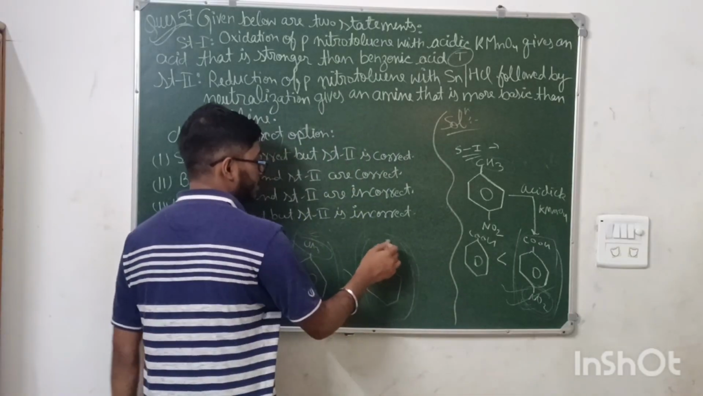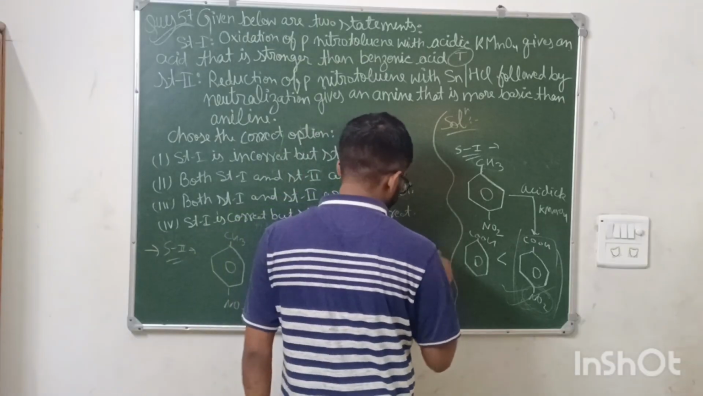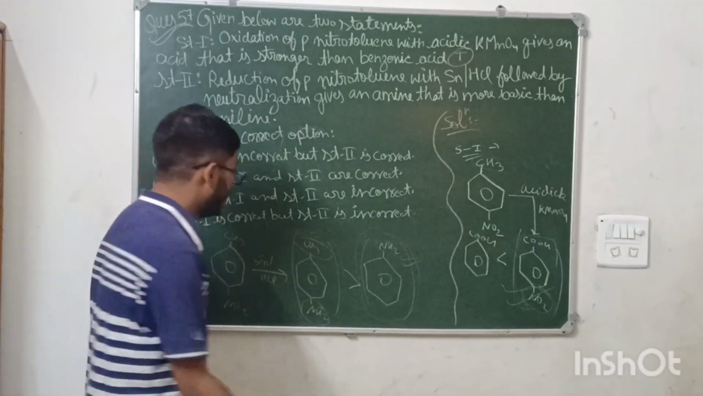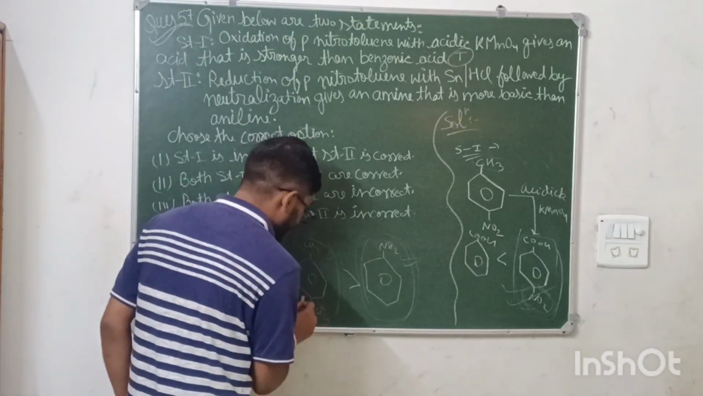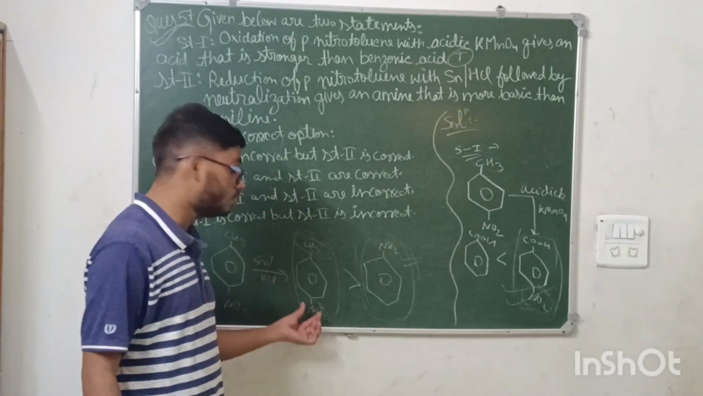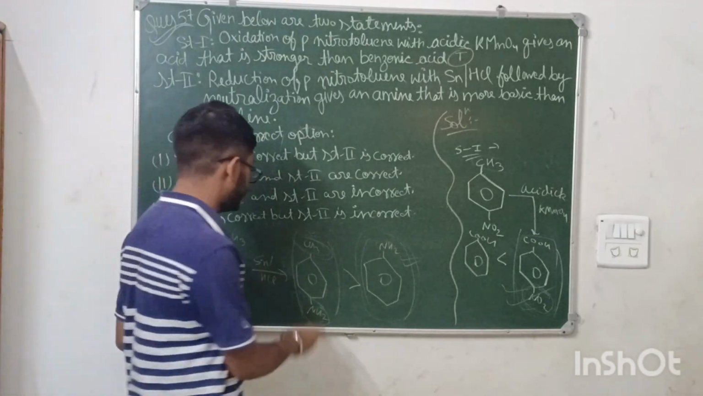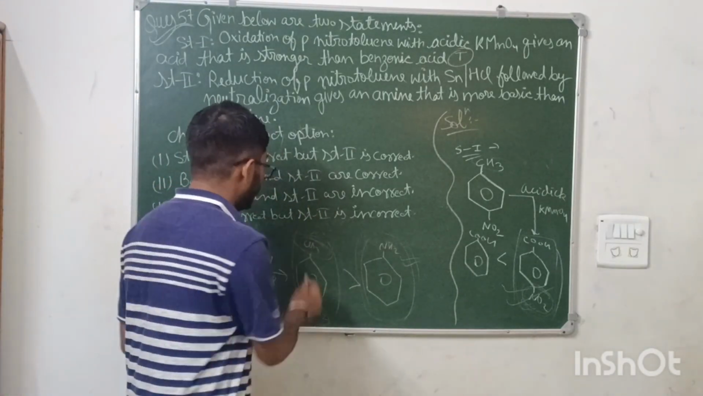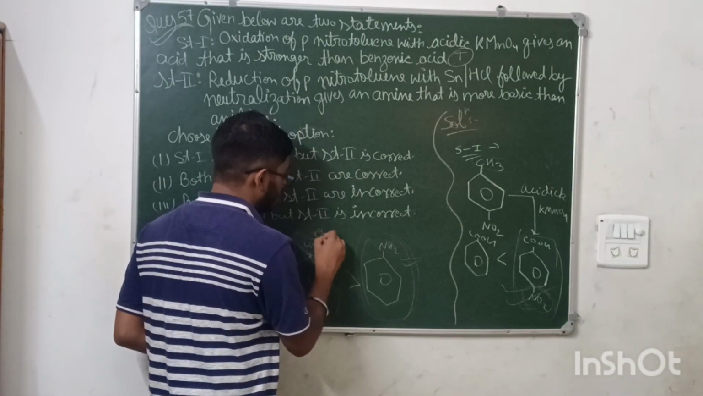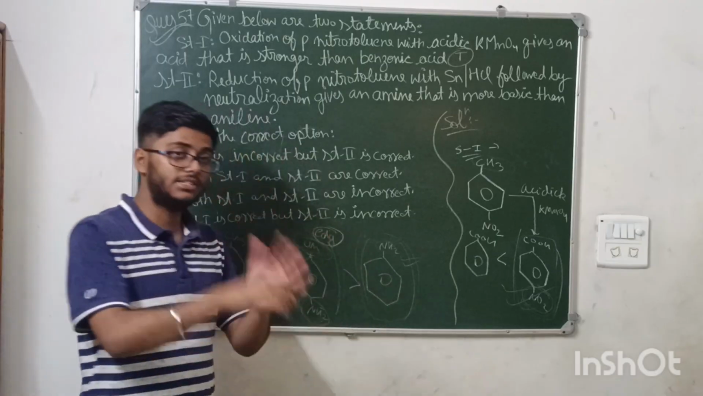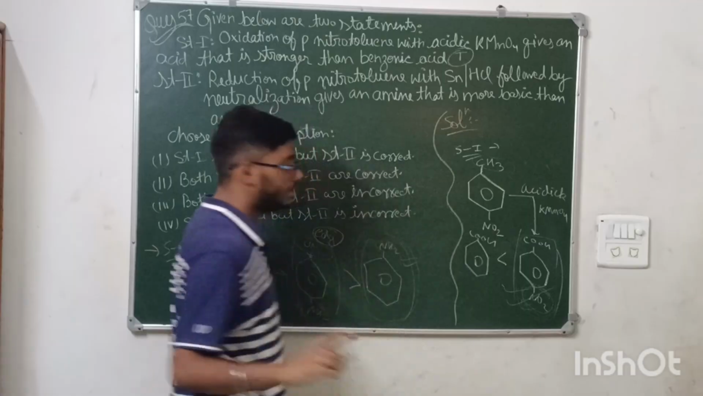Because this NH2 is in conjugation with the ring. But here a CH3 group, an electron donating group, is attached. This CH3 will continuously give up its electron because it is an electron donating group. So this will balance, and overall this compound will be more basic than aniline. Okay, this is the basic concept.